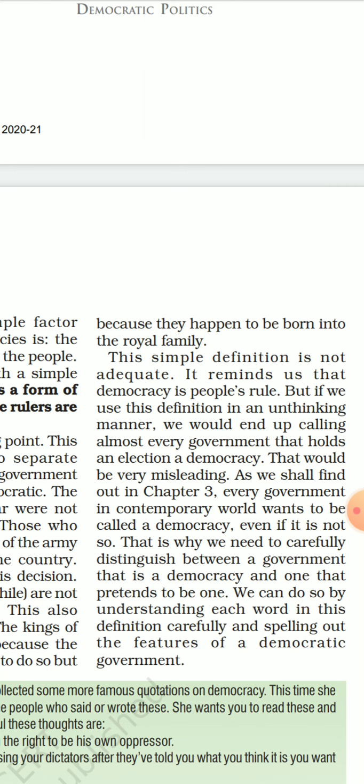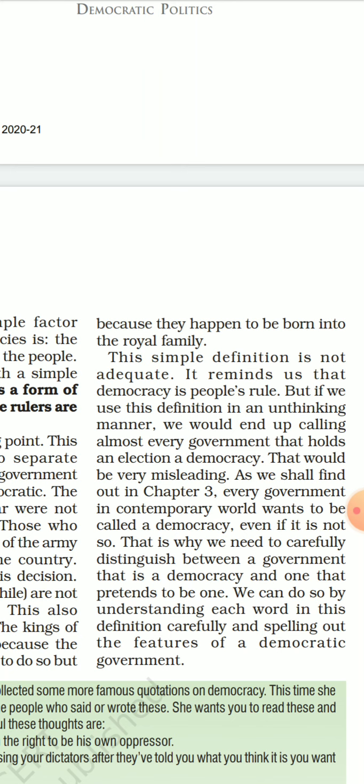So this simple definition is not adequate. It reminds us that democracy is people's rule. But if we use this definition in an unthinking manner, we would end up calling almost every government that holds an election a democracy. So the simple definition is not enough. We can say that democracy is a form of government where people elect their rulers, but not all forms of government where people elect their rulers are democratic. We'll discuss it in more detail.